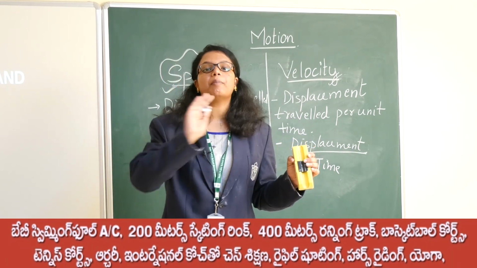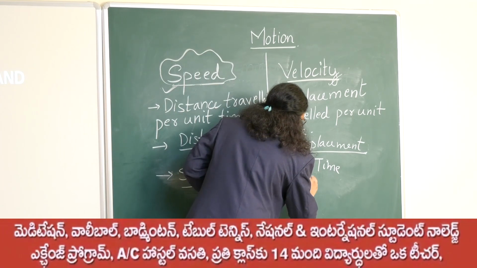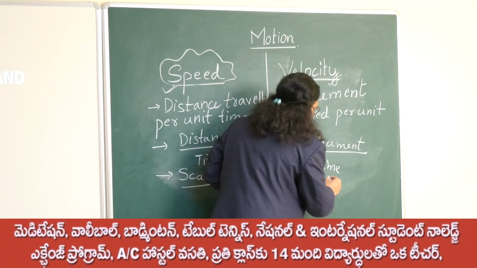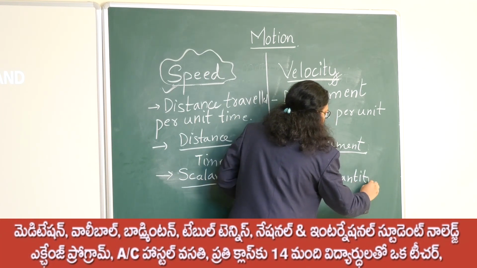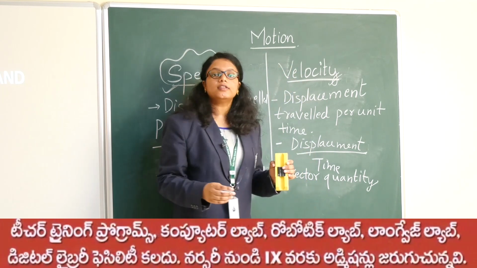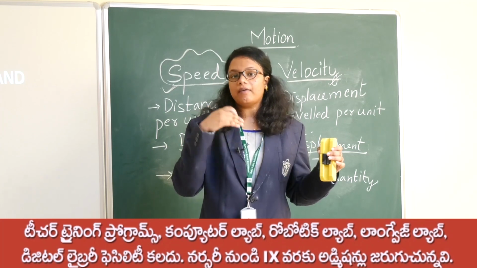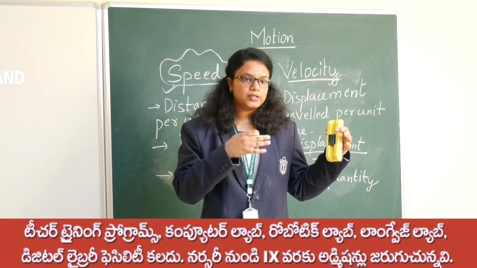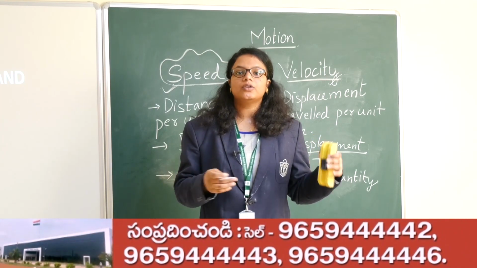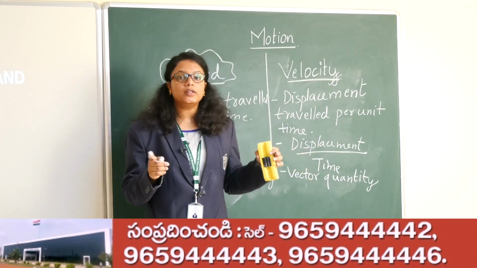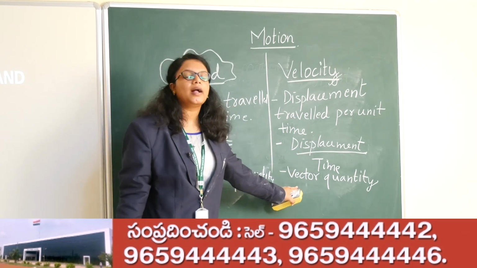usually consists of only magnitude, whereas velocity is a vector quantity. A vector quantity is a quantity which involves both magnitude as well as direction. Suppose my speed is 20 meter per second towards the north side, towards the east side. So it involves speed along with direction, both magnitude and direction.